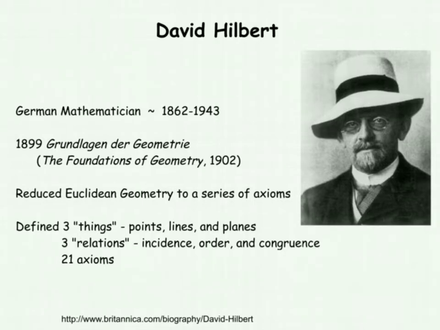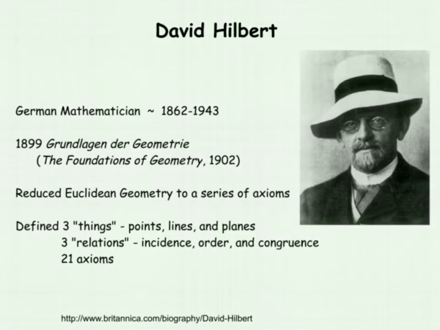In the Foundations of Geometry, Hilbert defined three things which he called points, lines, and planes. And he said those things are connected by three relations: incidence, which means on, order, which means betweenness, and congruence. He then went into his 21 axioms, but it was later discovered that he really only had 20 unique axioms since two of them were so closely related. If we recall, in Euclid's Elements, Euclid used 23 definitions, 5 postulates, 5 common notions, and 48 propositions.